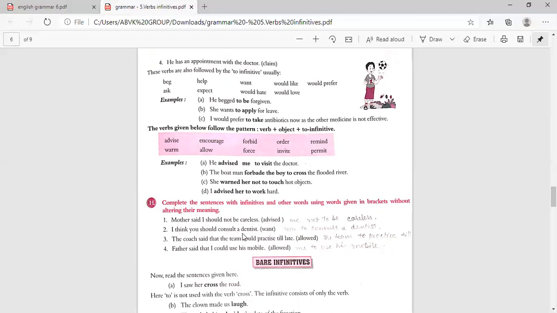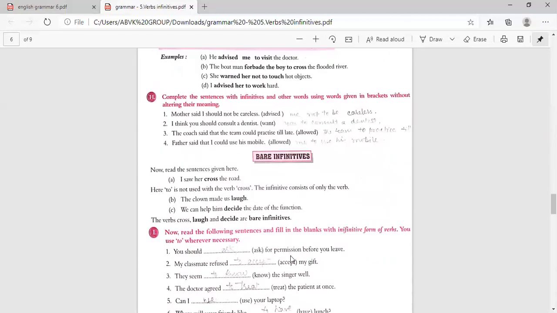The next one is the third. The coach said that the team could practice till late. So that is allowed. The coach allowed whom? The team. To do what? To practice. Till when? Till late. So the coach allowed the team to practice till late. Father said that I could use his mobile. Father allowed me to use his mobile. So like this you can make sentences correctly.